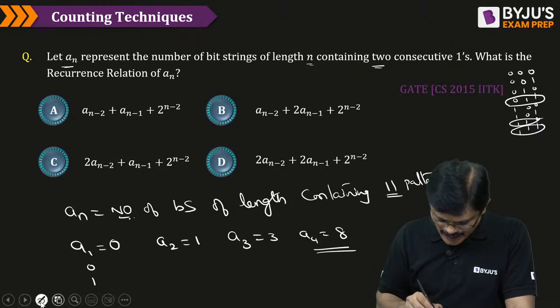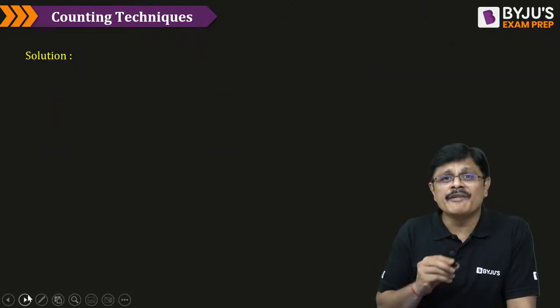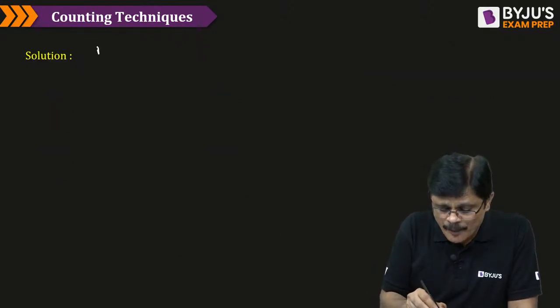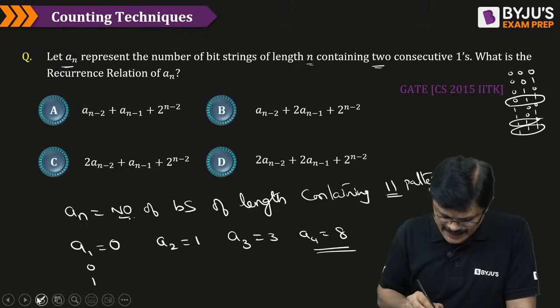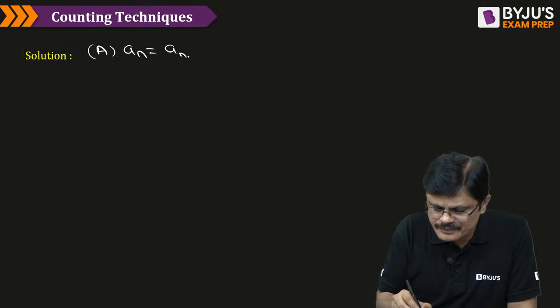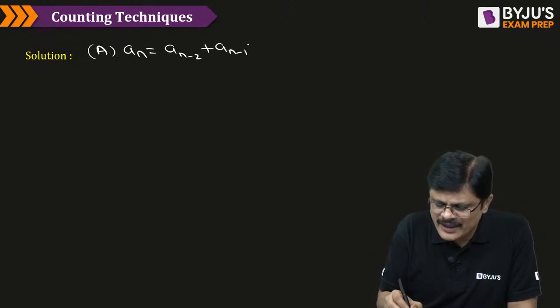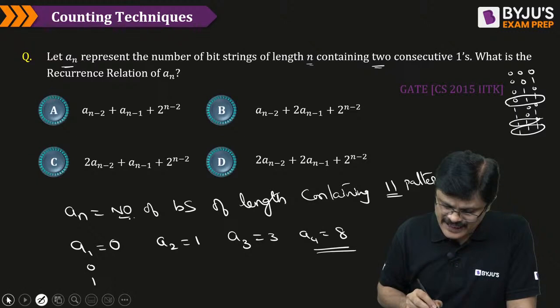Am I clear? Now, what we do is, we verify each and every option. Option A says an is equal to an minus 2 plus an minus 1 plus 2 power n minus 2.